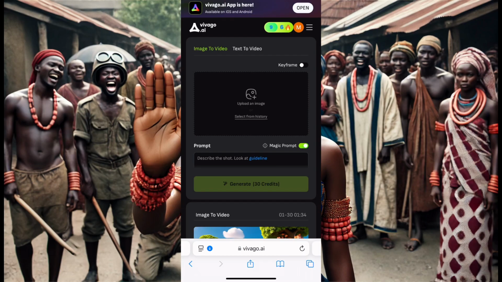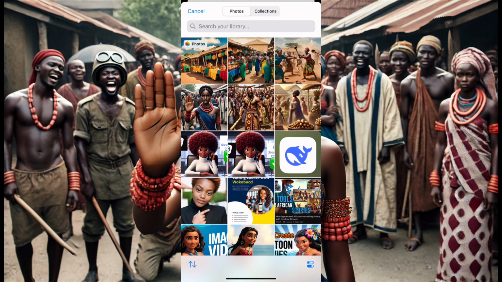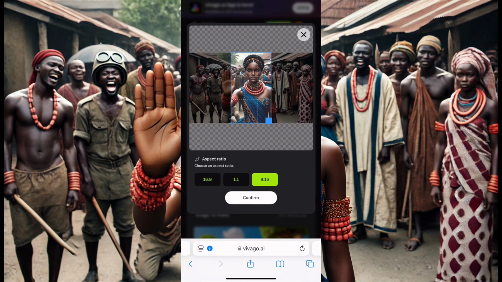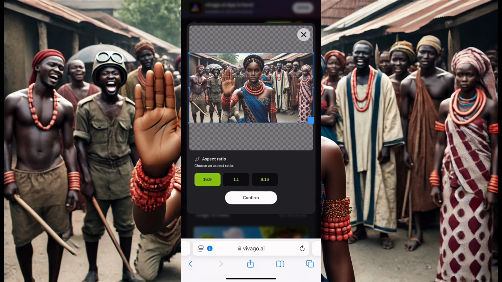Okay, when you're done, you click on the plus. When you come here, register, please make sure you register. When you register, you click here on the plus button here, and they'll tell you to bring in an image. Now you bring in this image. When you bring in this image, you come here, they'll ask you which size. Choose this 16.